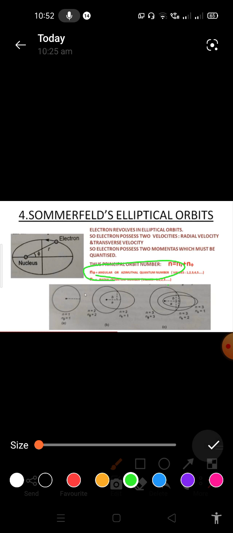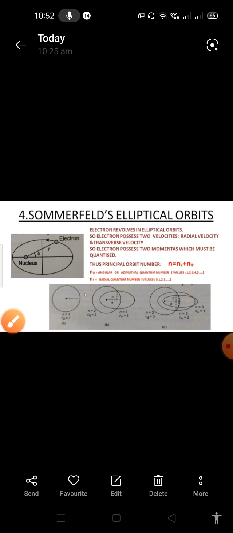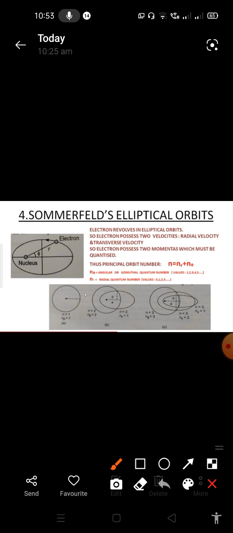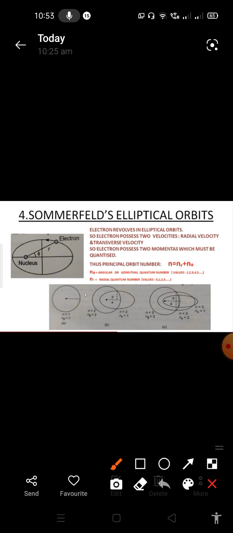And next here nr is a radial quantum number. The radial quantum number starts with 0, 1, 2, 3 up to so on. The nr value starts with 0 only. So this is what about the Sommerfeld elliptical orbit.